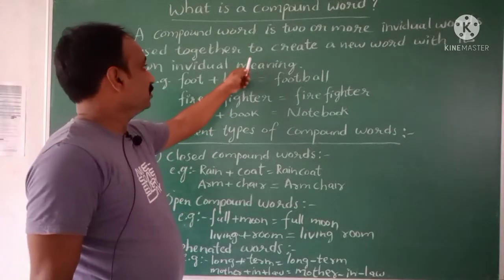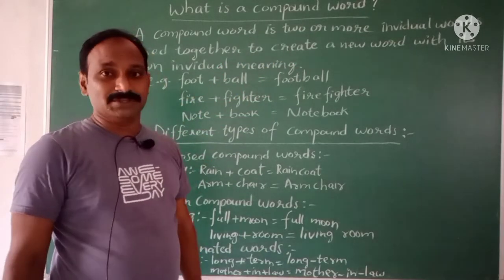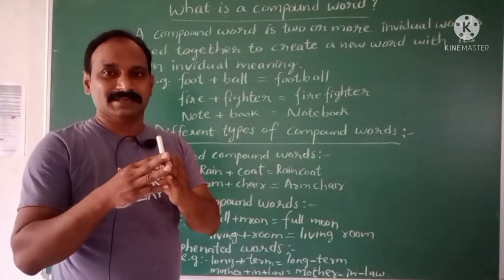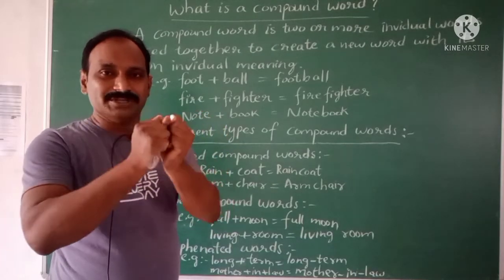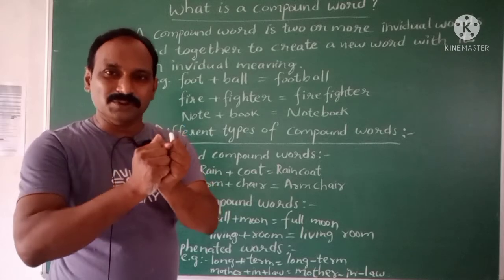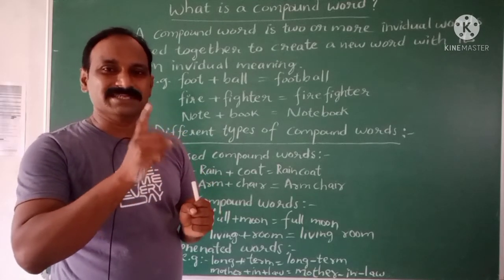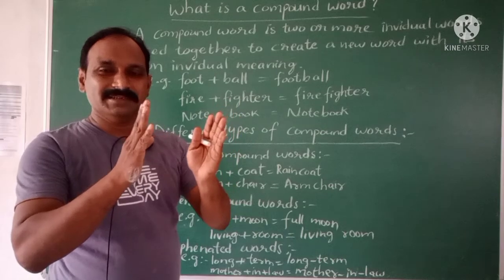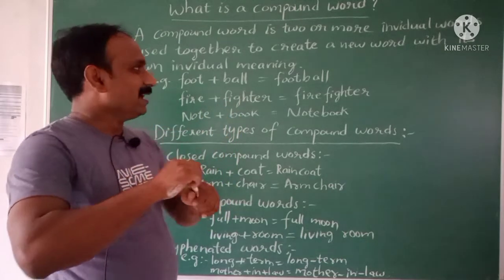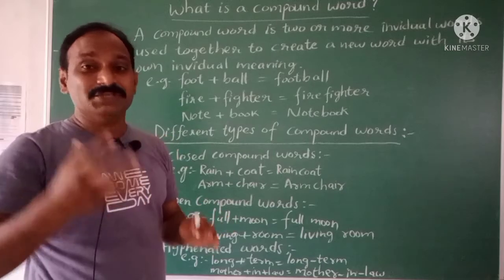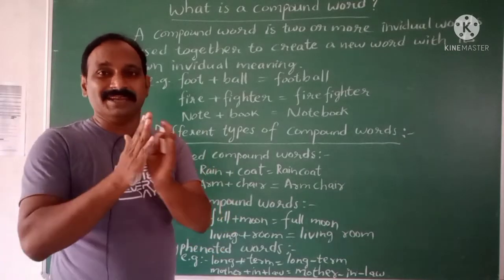Individual words are joined together to form a new word. Two words are there, and when we add them, they become one single word, and they have a special meaning when they are joined.